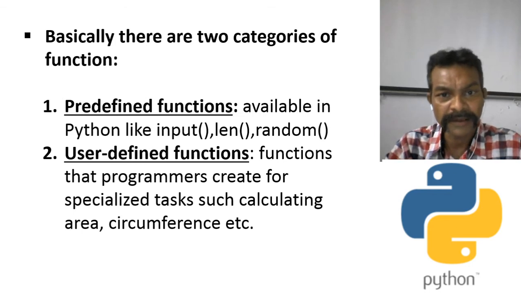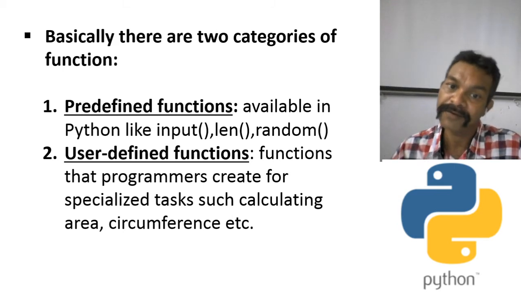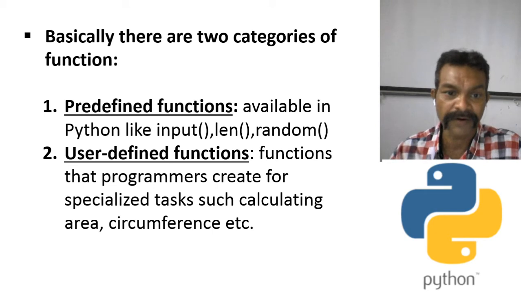So basically there are two categories of function, which means we can divide functions into two categories. Number one is predefined functions, second one is user defined functions. Predefined functions are also called built-in functions. These are available in the Python language, like the input function, len function, random function. Later we will give examples of these functions.